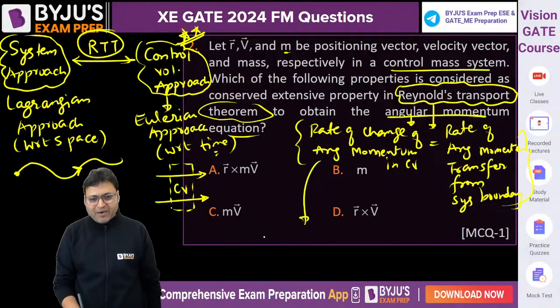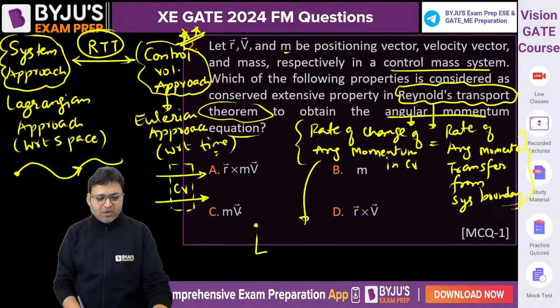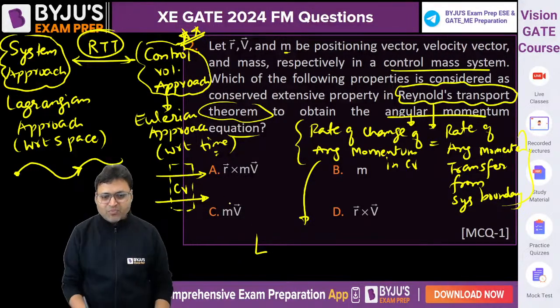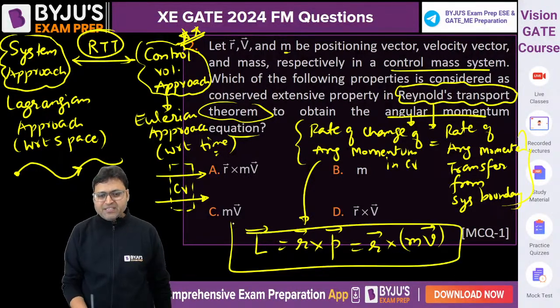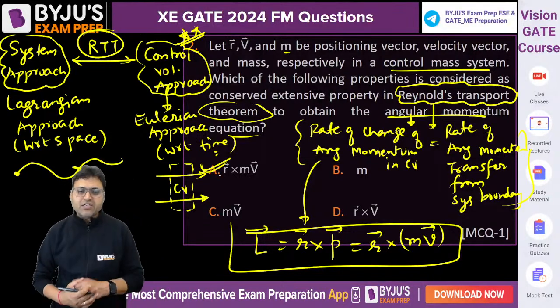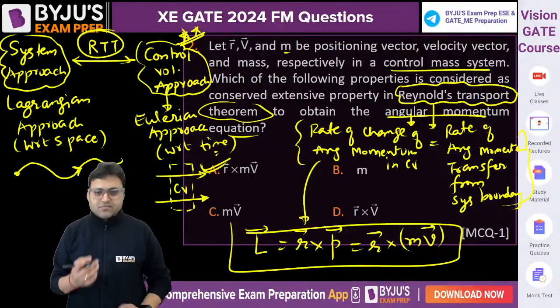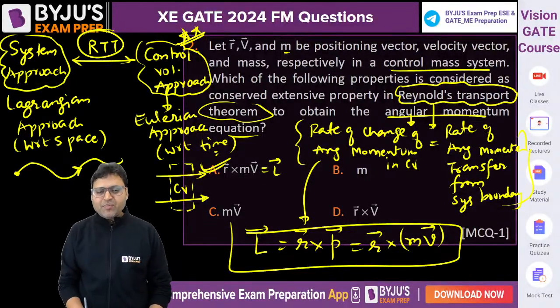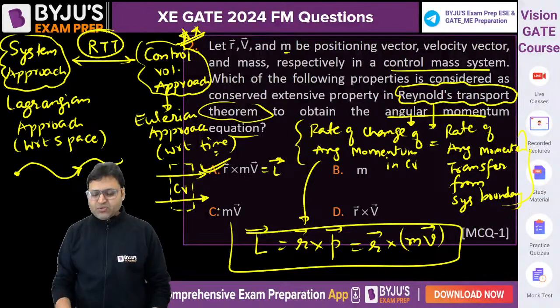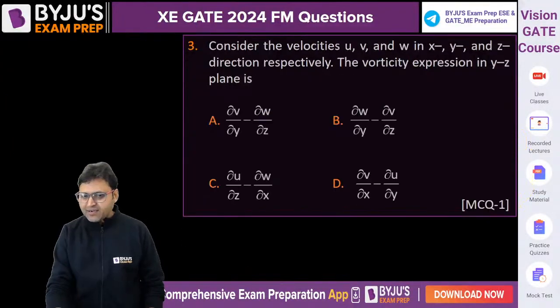So the conserved property is angular momentum. What is the angular momentum? R cross linear momentum, or we can say R cross mass into velocity vector. This is the property which is conserved. The conserved extensive property is r cross mv, that is the angular momentum. So this is the conserved property. Option A is correct, right?